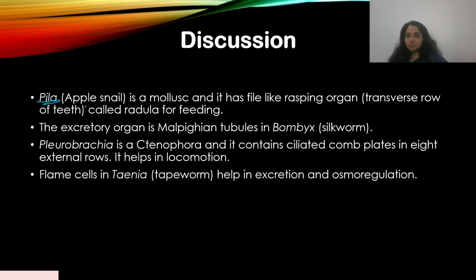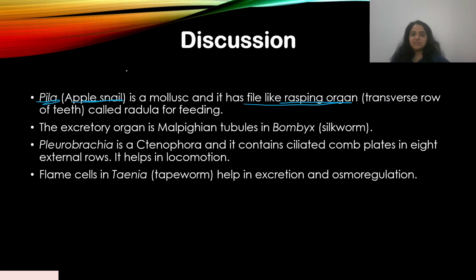So Pila is a mollusk. Okay, it's also called apple snail. And please learn all the scientific names in the NCERT textbook. Those are very, very important to remember. And they'll appear in the exam just like this case. So it's important to remember those names. Okay. So Pila is a mollusk and it has a file-like rasping organ.